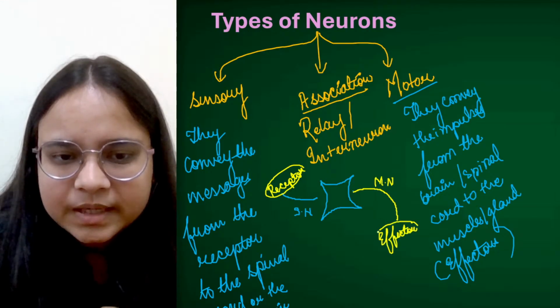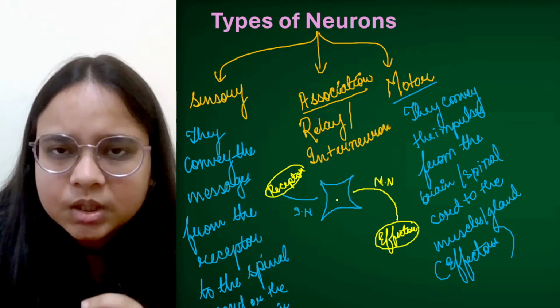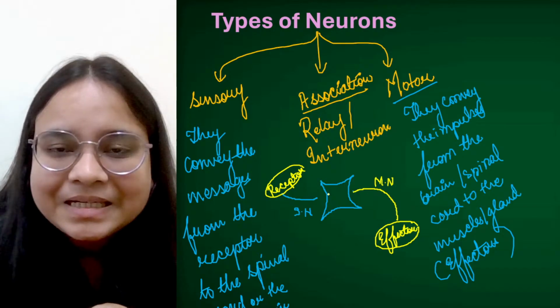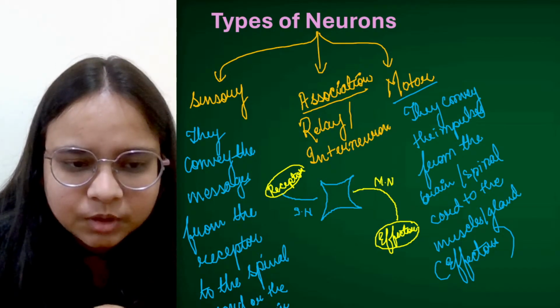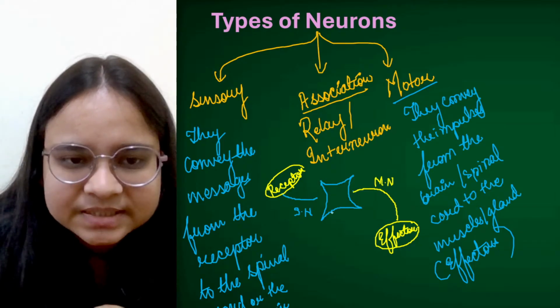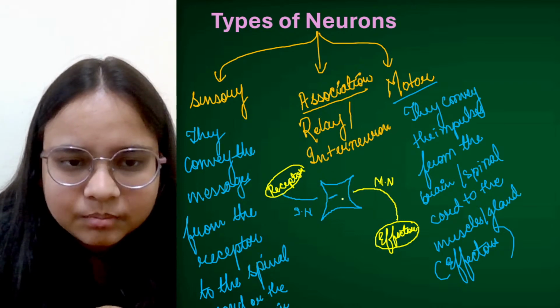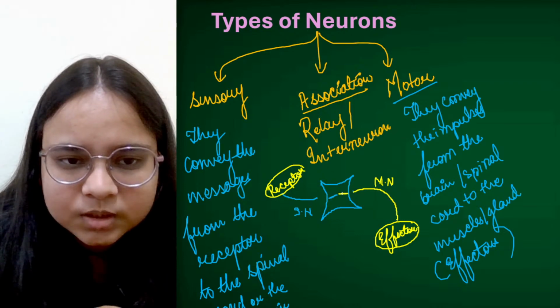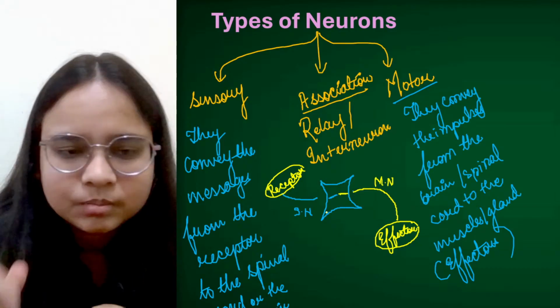ठीक है. But what happens inside this spinal cord? The spinal cord or the brain has some interneurons or association neurons. These are small neurons, and these are half sensory, partially sensory in function, and half motor in function. This is the reason I have drawn it this way: halfway sensory and halfway motor.